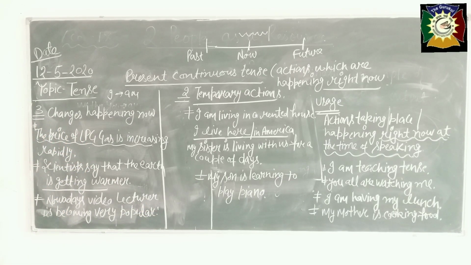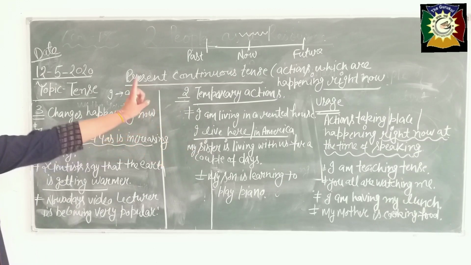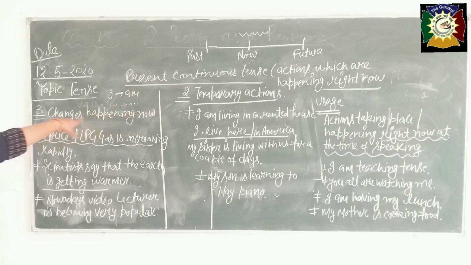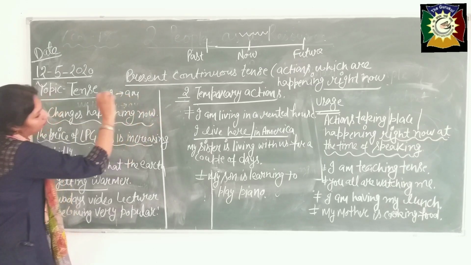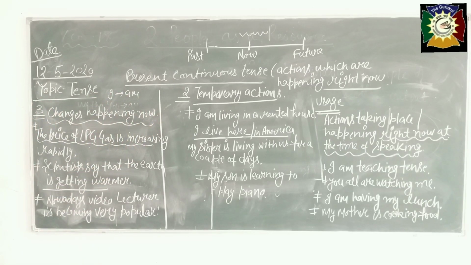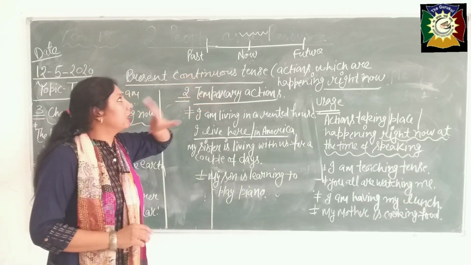See, right now, okay. For three uses, clear? First is action at the time of speaking, second for temporary actions, and the third is changes happening now. These are the three usages of present continuous tense. Clear, beta?